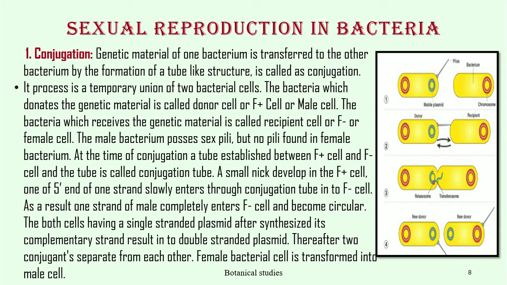The 5' end of one strand slowly enters through the conjugation tube into the F- cell. As a result, one strand of the male completely enters the F- cell and becomes circular. Both cells, having a single-stranded plasmid, synthesize the complementary strand, resulting in a double-stranded plasmid. Thereafter, the two conjugates separate from each other. The female bacterial cell is transformed into a male cell.